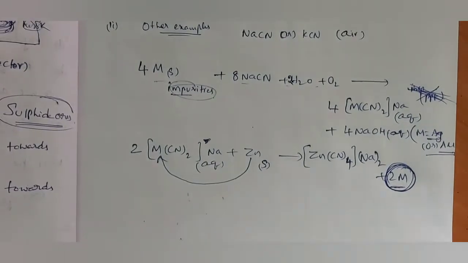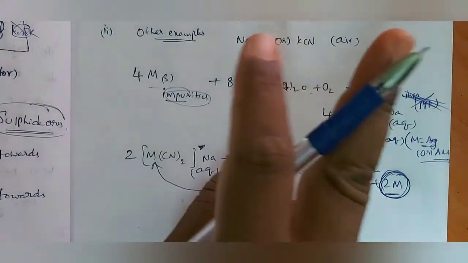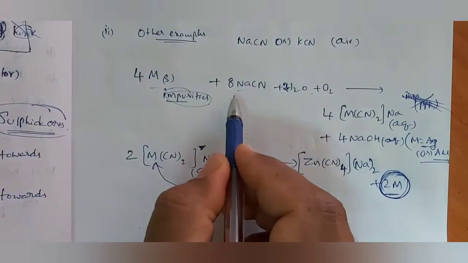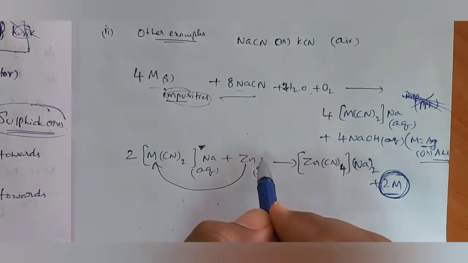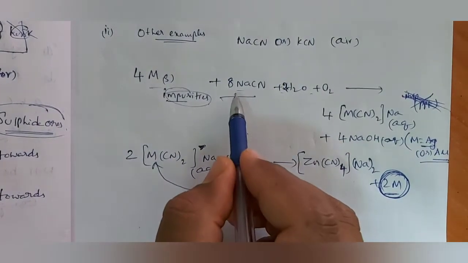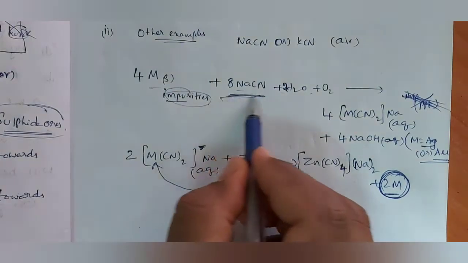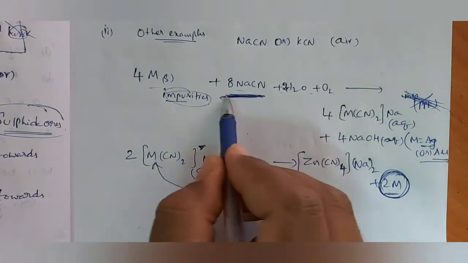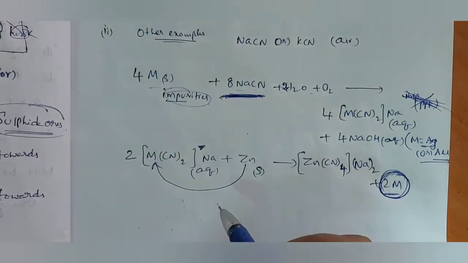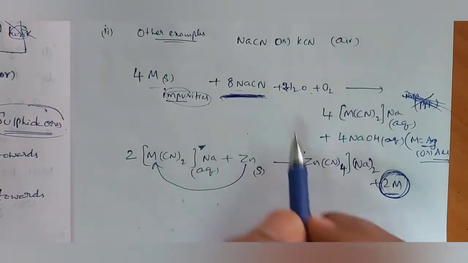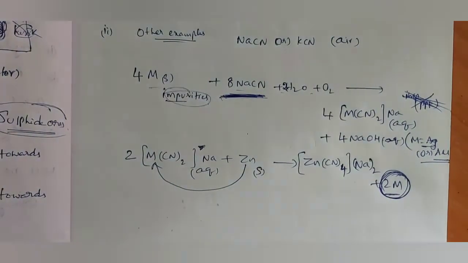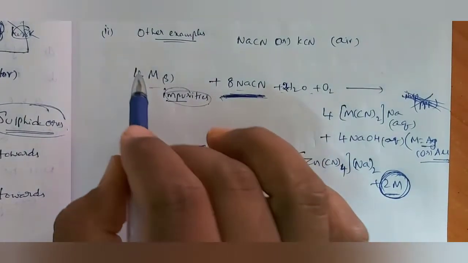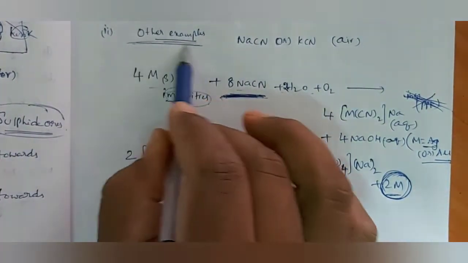In case of silver or gold, we have two steps only. The first one is leaching and the second one is purification. But this NaCN is expensive and even toxic in nature, so this purification is a little bit expensive. Purification and extraction also. This is the second method, another example under leaching.